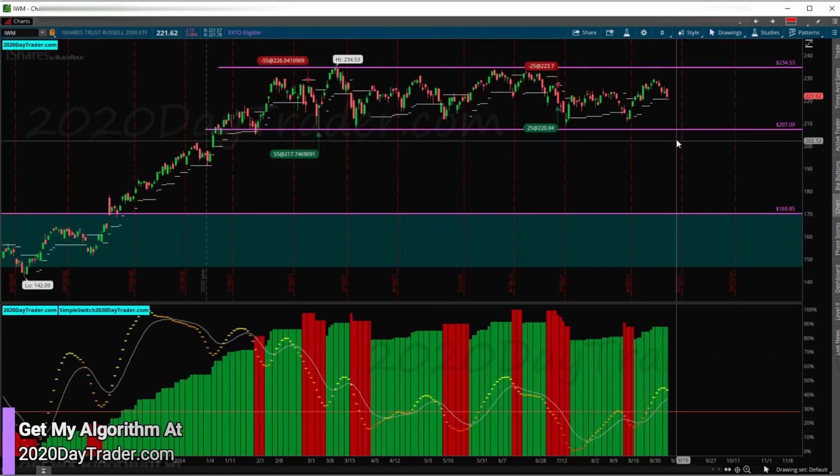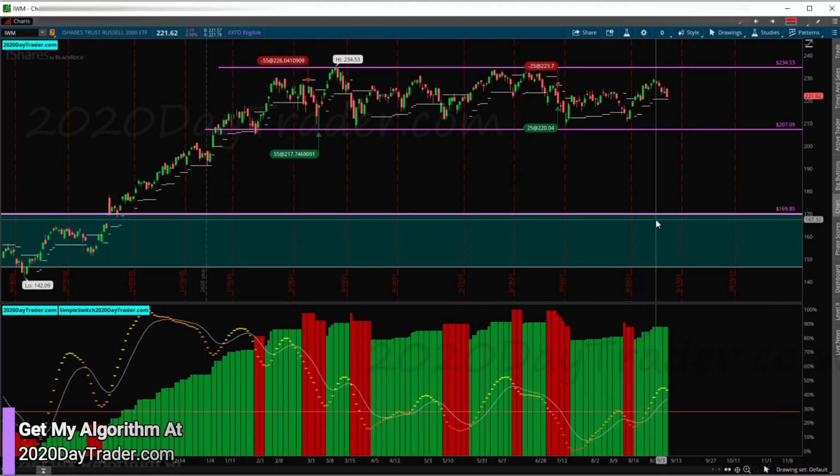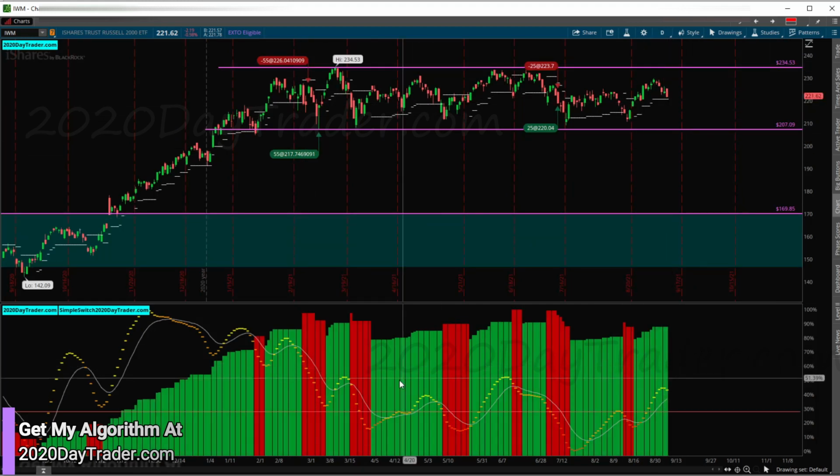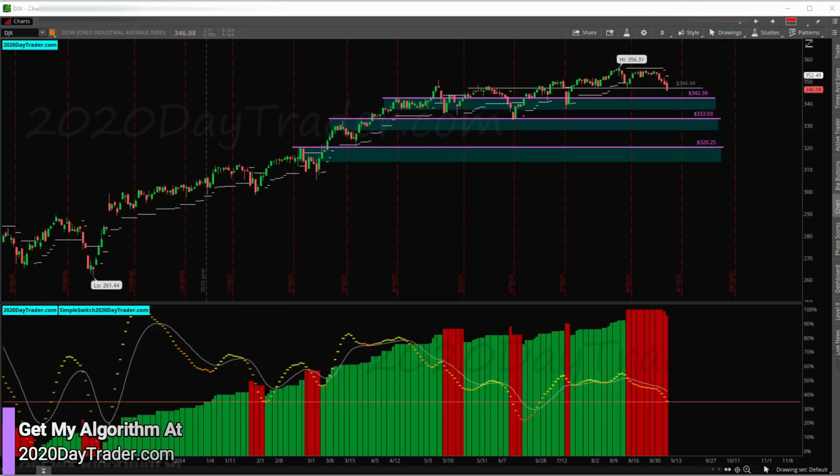Go back to the daily. So yeah, on the daily, you can see it's still definitely in the sideways thing. It's still bullish, but on a weak side. All right, next, let's go to the Dow Jones.